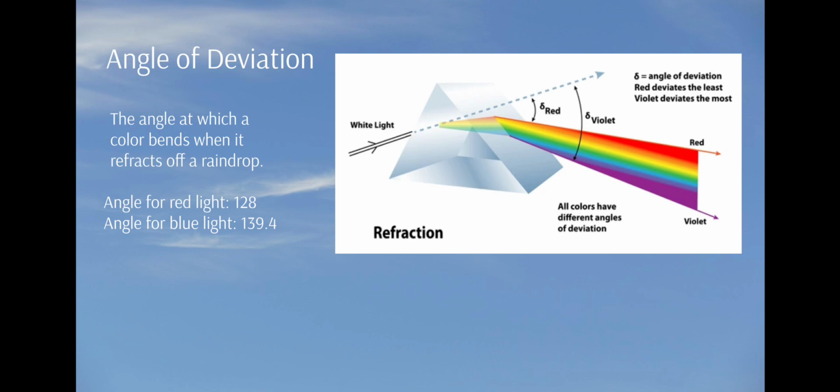The angle through which the light is bent is around 128 degrees for red light and 139.4 degrees for blue light. The formula to find the angle of deviation is equal to 180 degrees, which is the total degree, subtracted by the angle of refraction within the raindrop, times 2.